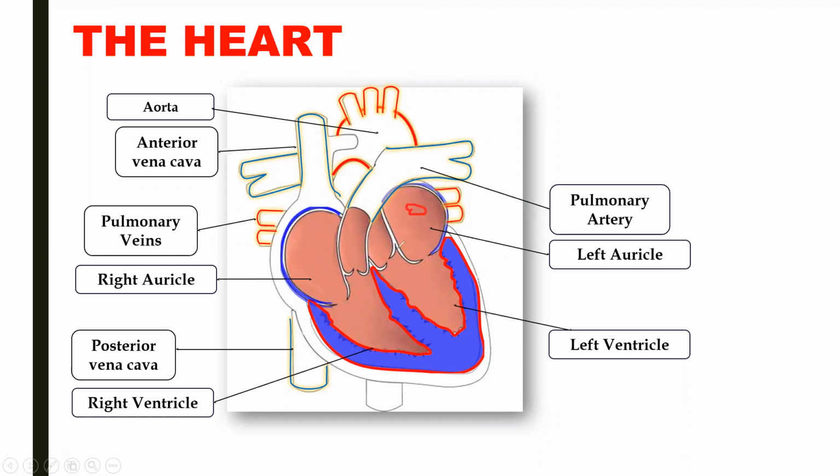Was that clear? Okay. Now let us move to the next blood vessels. Now the blood vessels that open from the ventricles, let us talk about that.